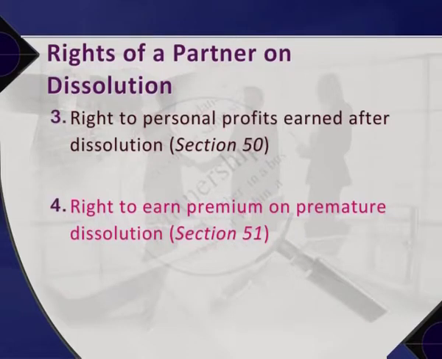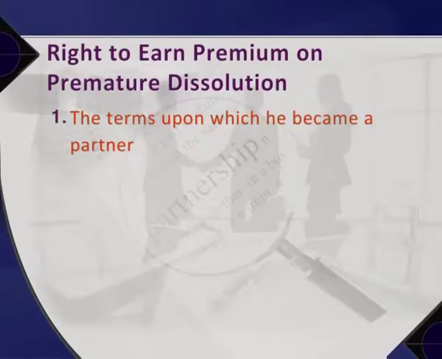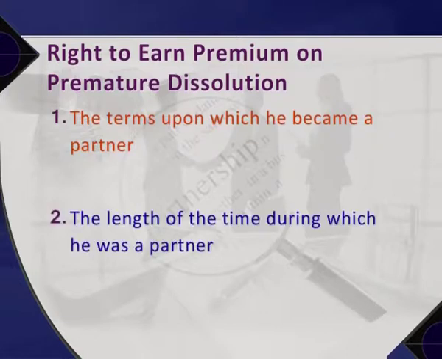Section 51. Sometimes a person pays a premium for joining in a firm as a partner for a fixed term. In such a case, if the firm is dissolved before the expiration of the term, the partner is entitled to the repayment of the premium, in part or in full, depending on conditions. 1. The terms upon which he became a partner. 2. The length of the time during which he was a partner.